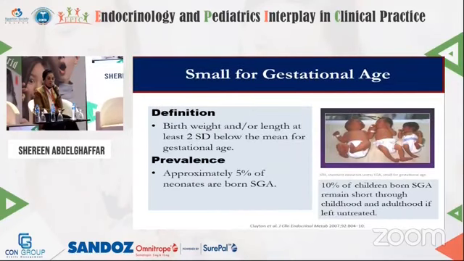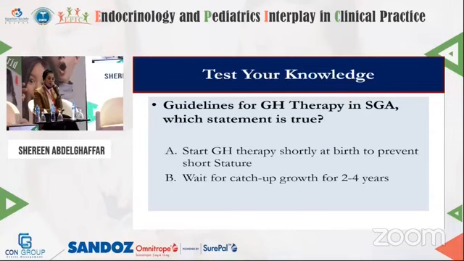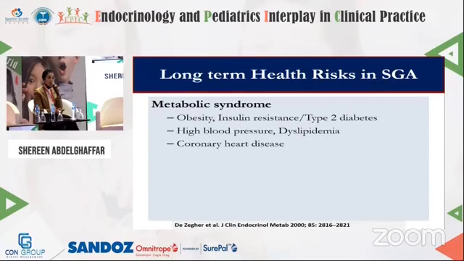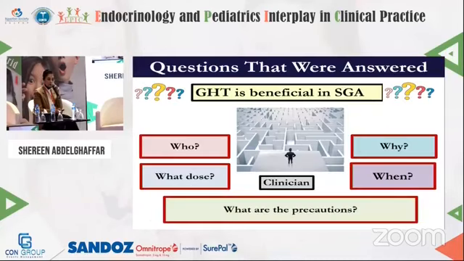Actually, 99% of children small for gestational age catch up growth, but the minority will still need growth hormone therapy in a high dose in order to reach their final adult height. So this is the correct answer: wait for catch-up growth for 2 to 4 years. And always remember the long-term health risks in small for gestational age: the metabolic syndrome, precocious puberty, and polycystic ovary syndrome.